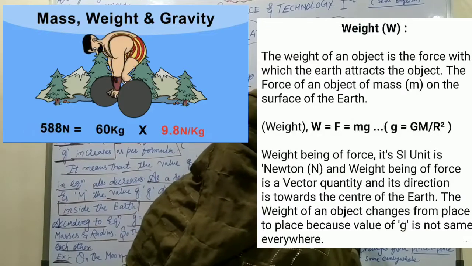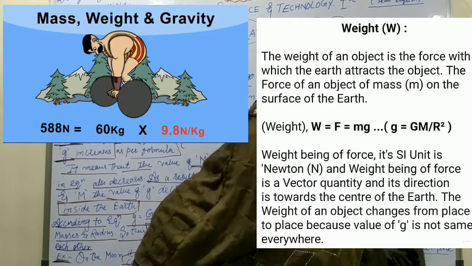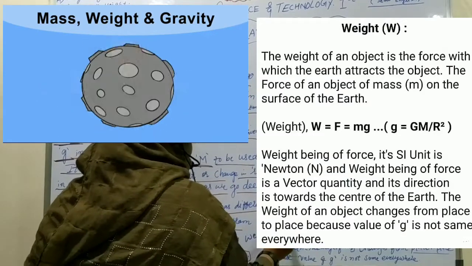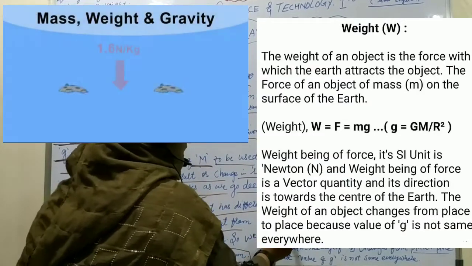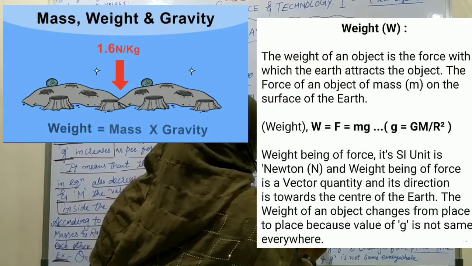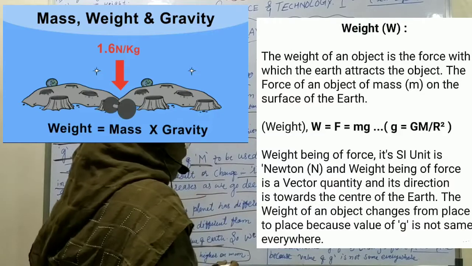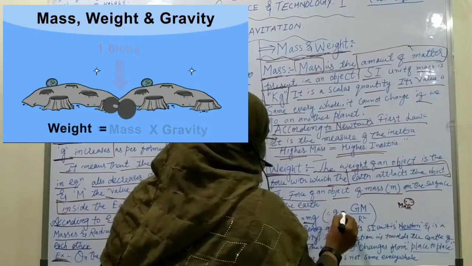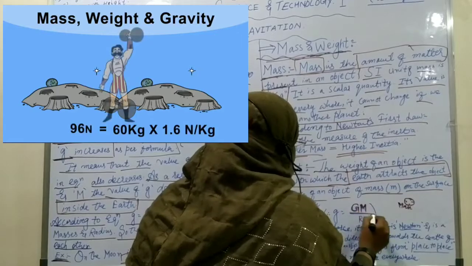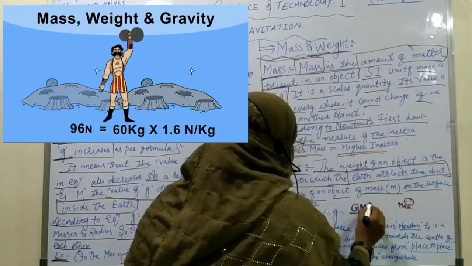The weight of an object of mass m on the surface of the earth, denoted by W, is equal to F, the force, which is equal to small m and small g. According to our law, small g is equal to capital G, capital M over R square.